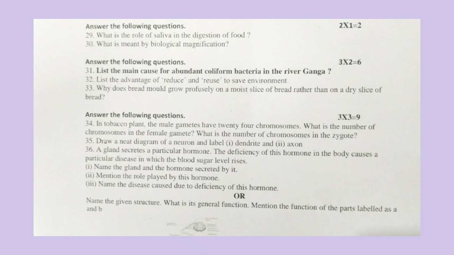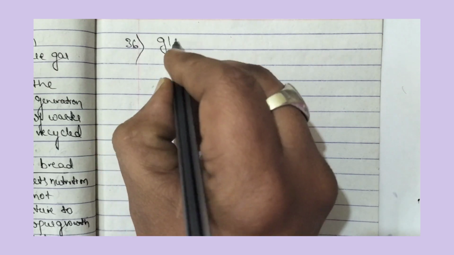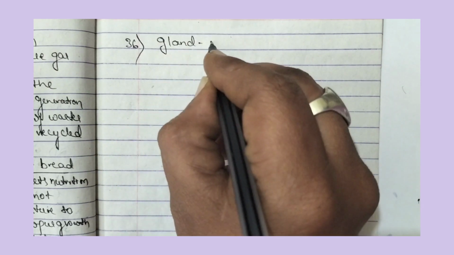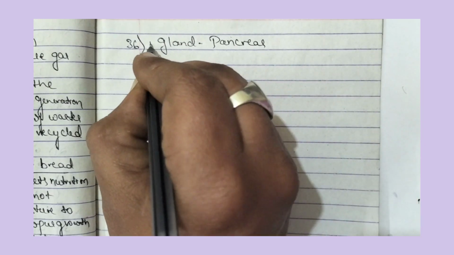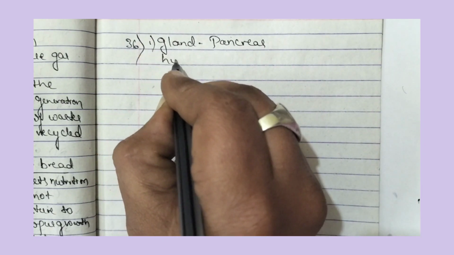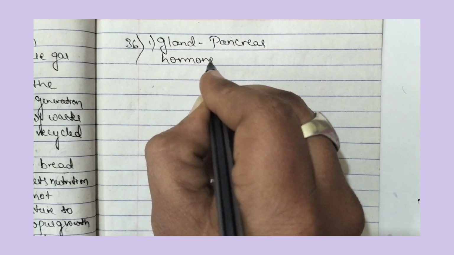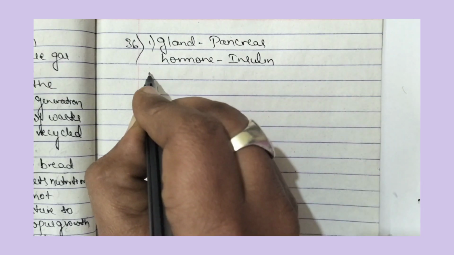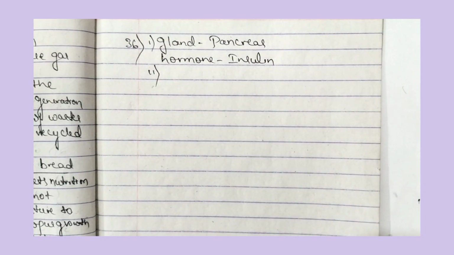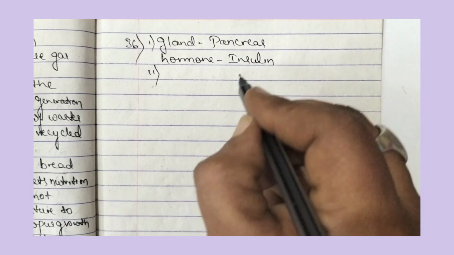So let us answer one by one now. For 36, first, name the gland and hormone secreted by it. The name of the gland is pancreas, and the hormone secreted by the pancreas is insulin. Then the second question is, mention the role played by this hormone.